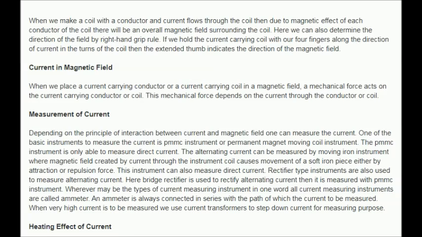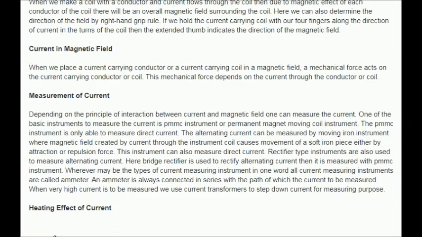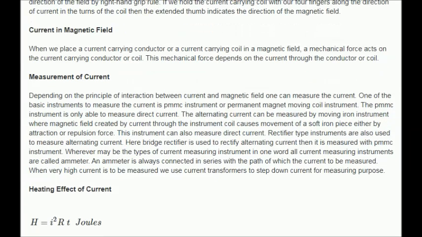Whatever may be the type of current measuring instrument, in one word, all current measuring instruments are called ammeters. An ammeter is always connected in series with the path in which the current is to be measured. When very high current is to be measured, we use current transformers to step down current for measuring purposes.